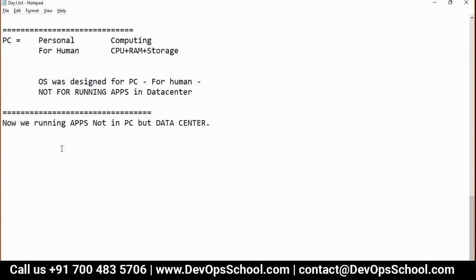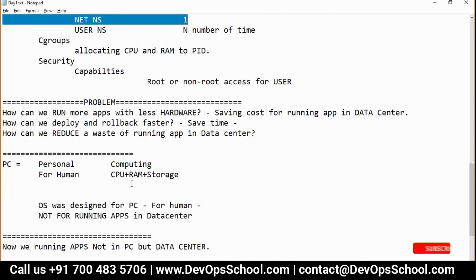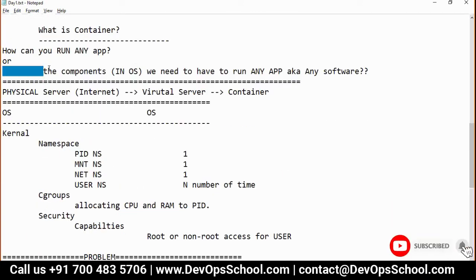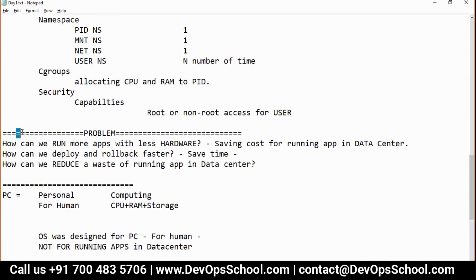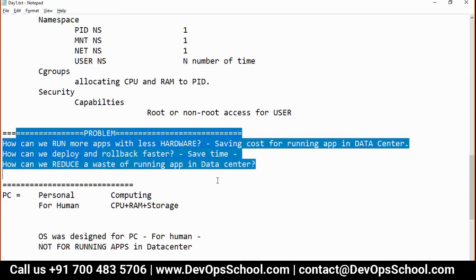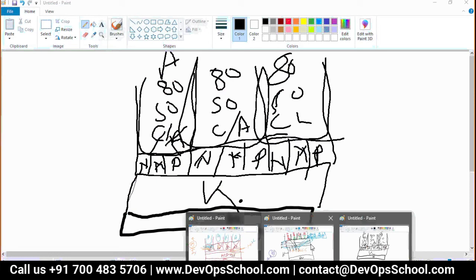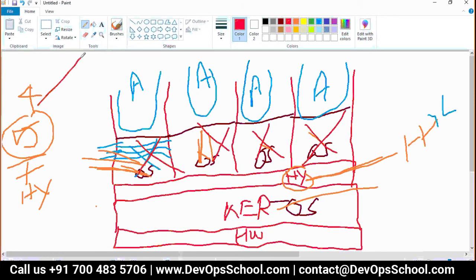But guys, there is a problem here. This is possible because, ultimately, what was the question? What are the components in the operating system you need to run any application? And this was the problem. Look here: how many operating systems do you have for 4 applications? 5 operating systems.